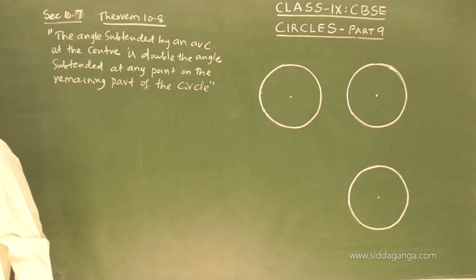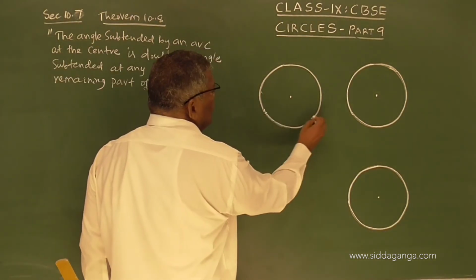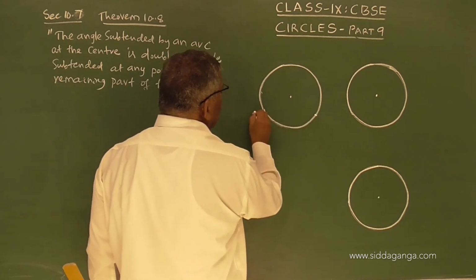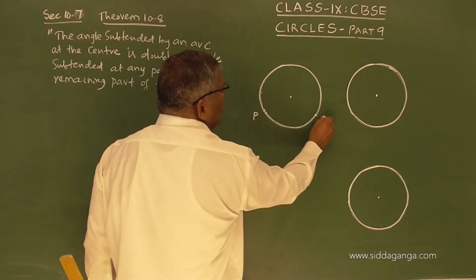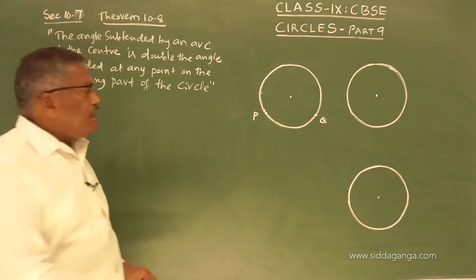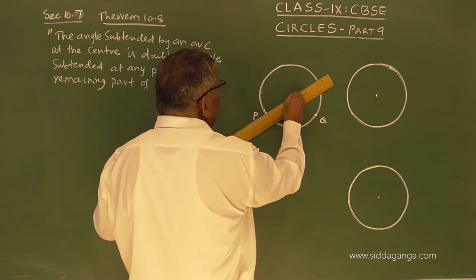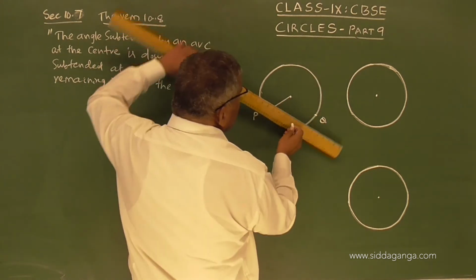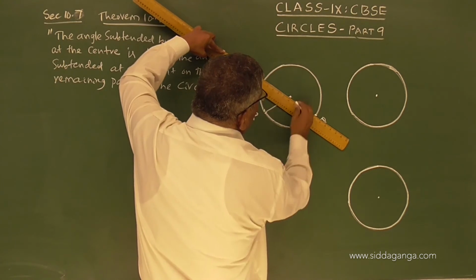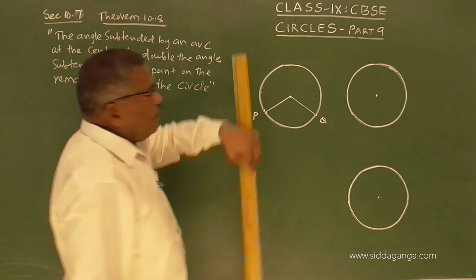Suppose I take PQ, this is P, this is Q. Now the angle subtended by this arc at the center looks like this. This is POQ.